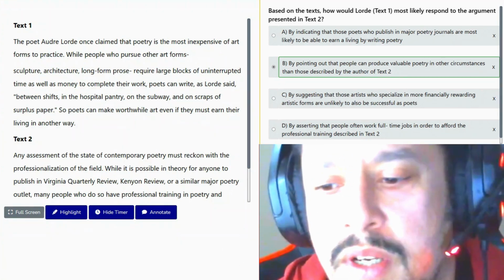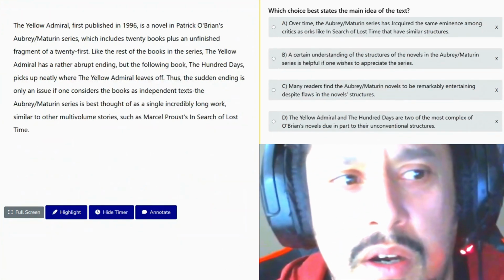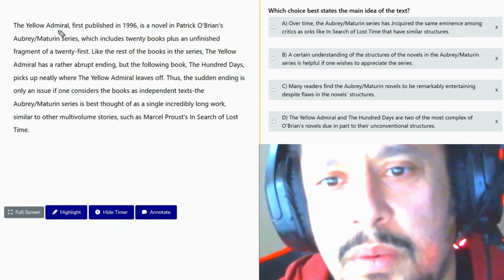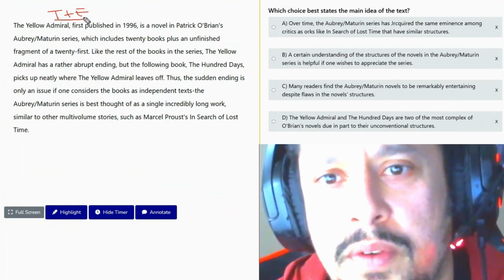Let's go to the next one. The main idea of the text. Now, remember, main idea, we do the topic and we do focus.